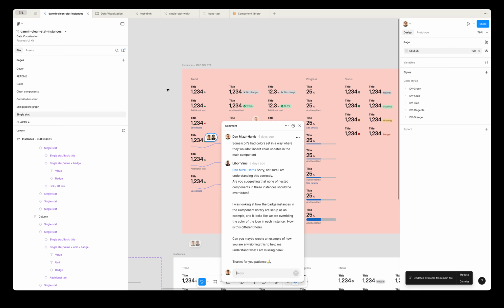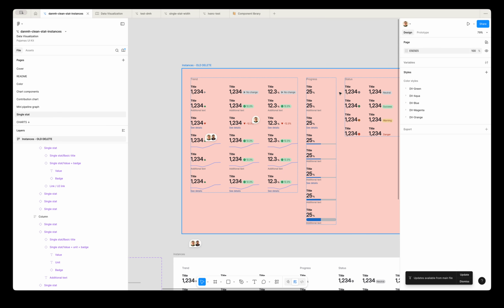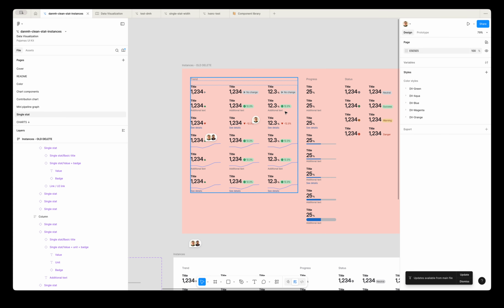Hey Libor, I thought I'd record a quick video because it might be easier to show what I'm seeing rather than explain. Sorry I haven't done a good job so far. The main thing I'm trying to avoid is overrides set in these instances being copied into files, but overrides that we don't want, that aren't deliberate.